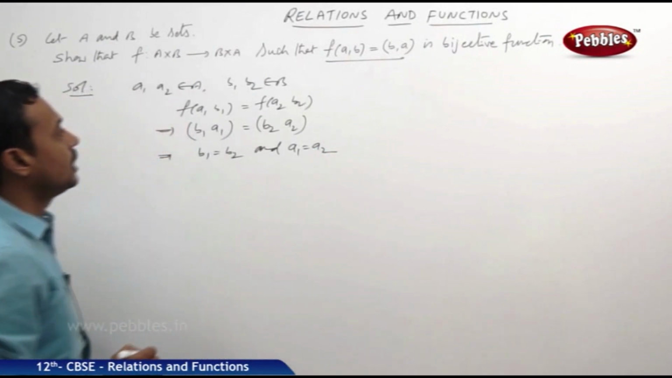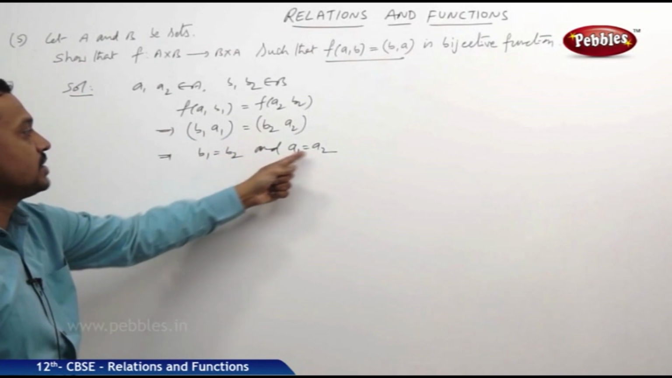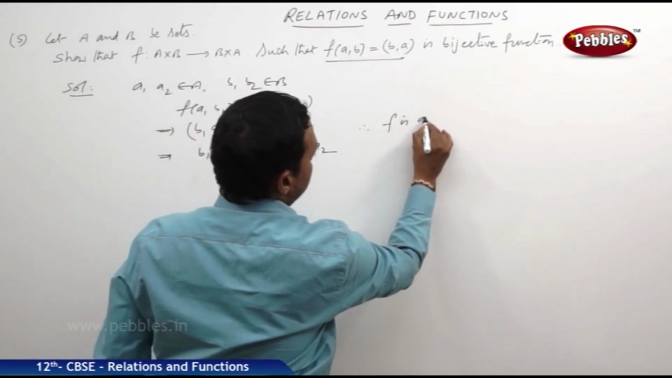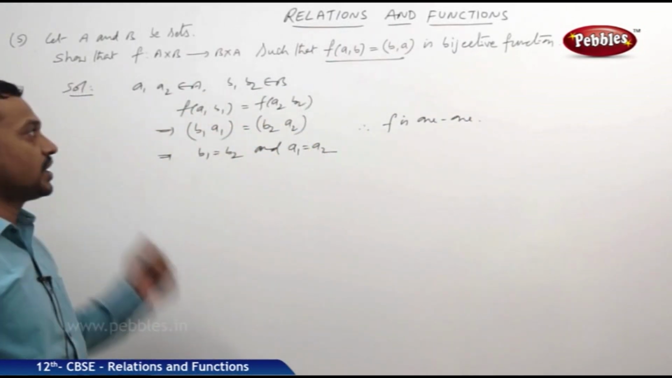So clearly f(a1, b1) = f(a2, b2) implies a1 = a2 and b1 = b2. Therefore, clearly the function f is one-one. It is a one-one function.